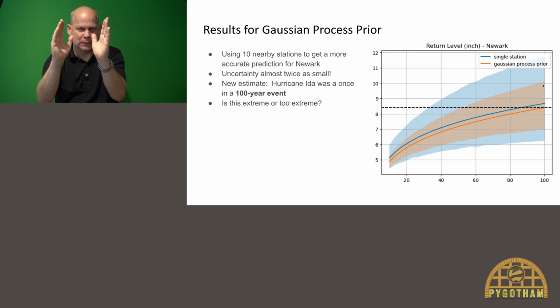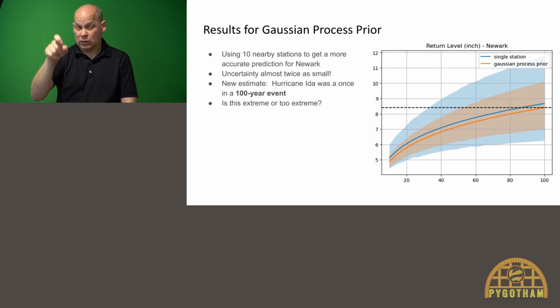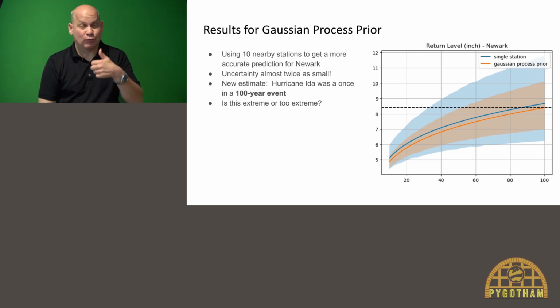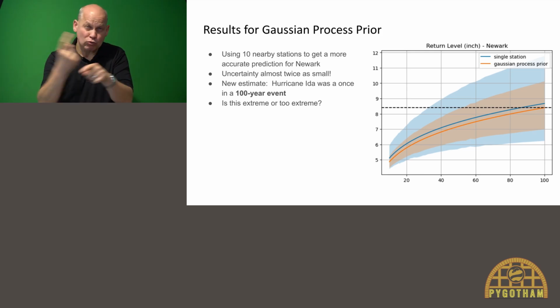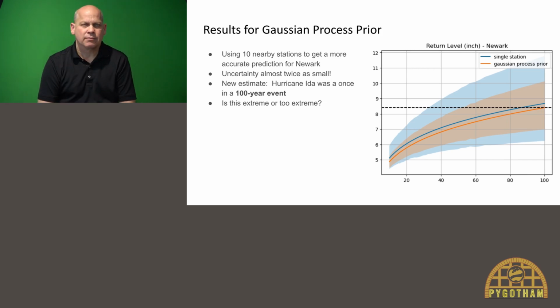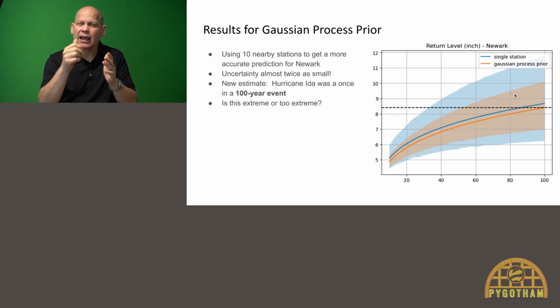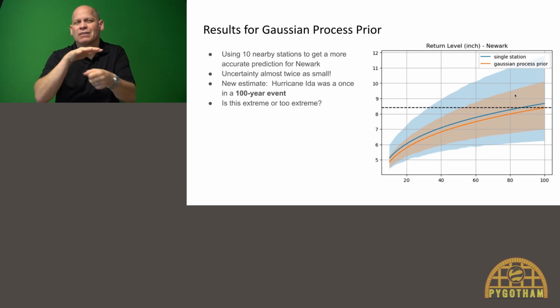So back to the very first question. Is this extreme or is this too extreme? Well, first I want to say this is only a toy model, obviously, with the purpose of demonstrating how you can model this in PyMC. To make more rigorous statements, you need a more complex model. But a once-in-a-100-year event is definitely something extreme. But is it too extreme? Well, our model is still not super precise, so we don't have enough evidence to claim that something else is going on.